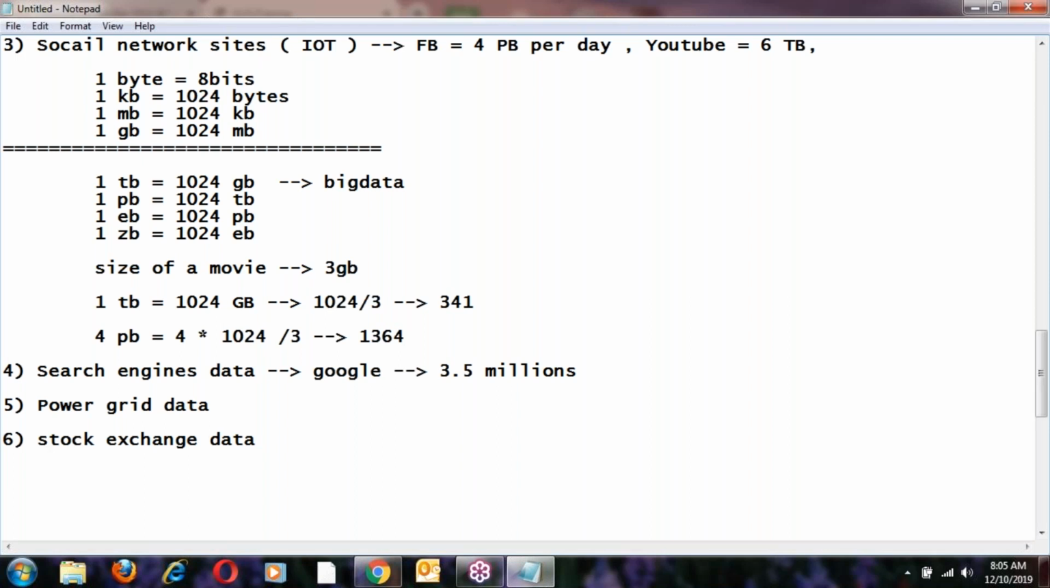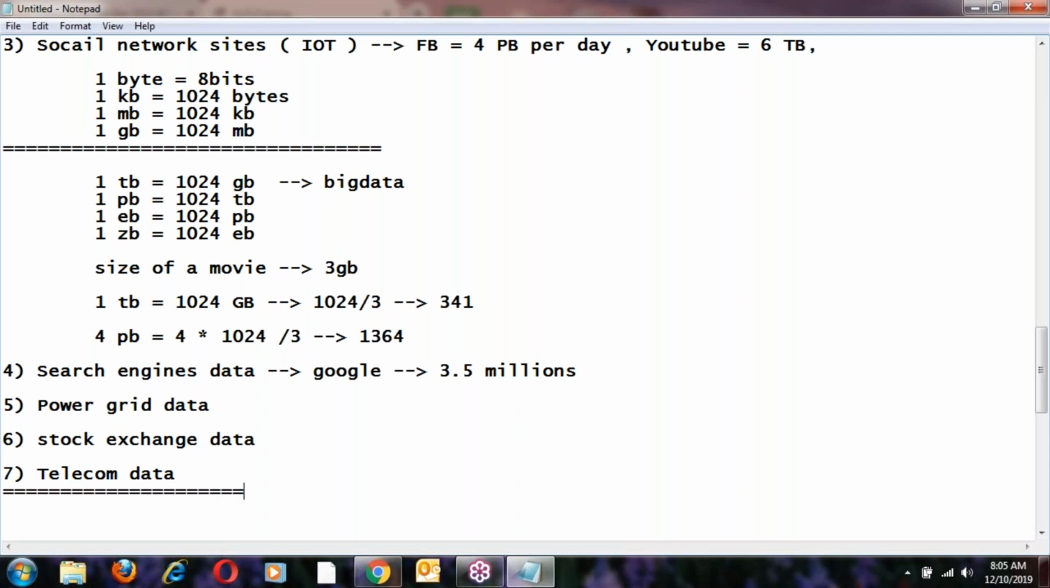So stock exchange data is one more example. In a stock exchange maybe 10 years or 20 years of data they should maintain, because every share's history they have to maintain. Next, one more example: telecom data, banking data. Next, medical data, which is also one of the best examples. So these are all examples of big data.